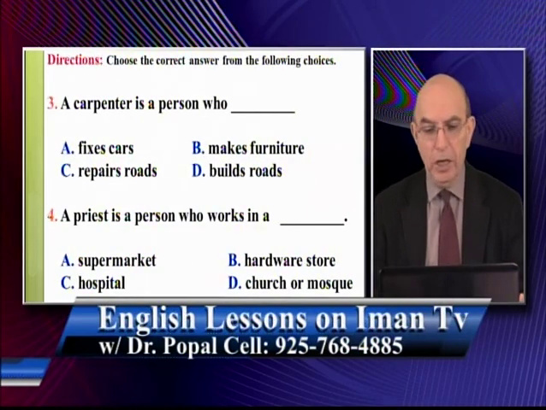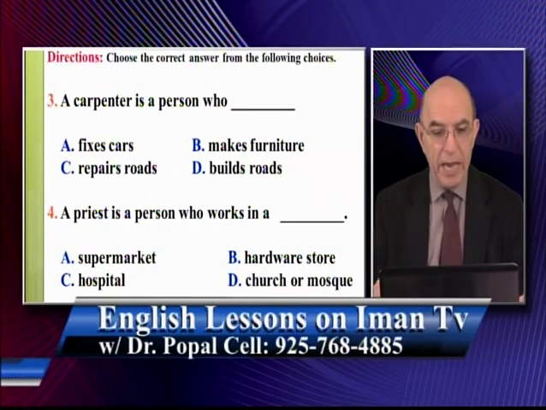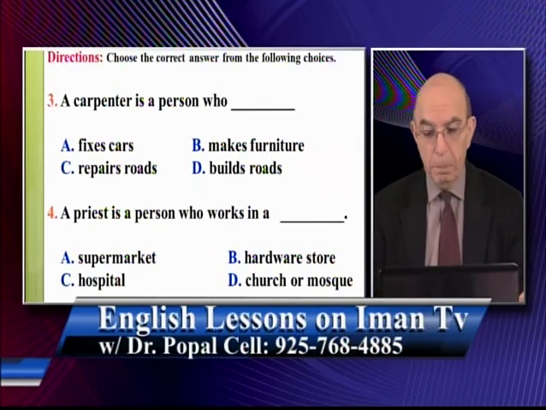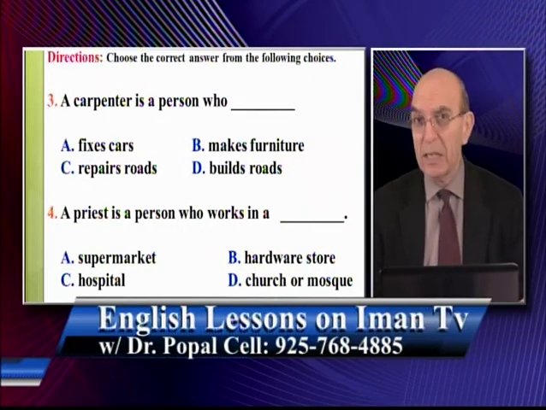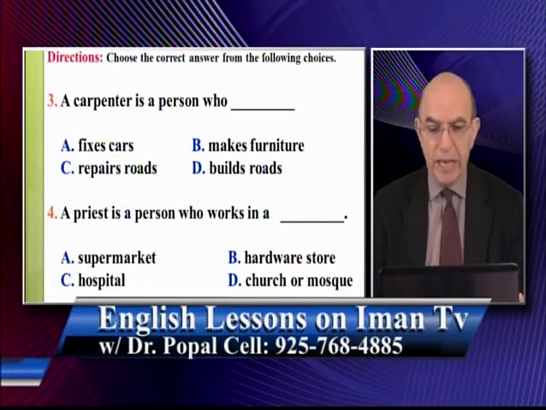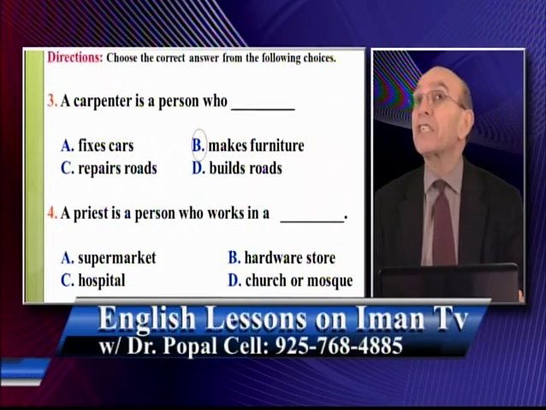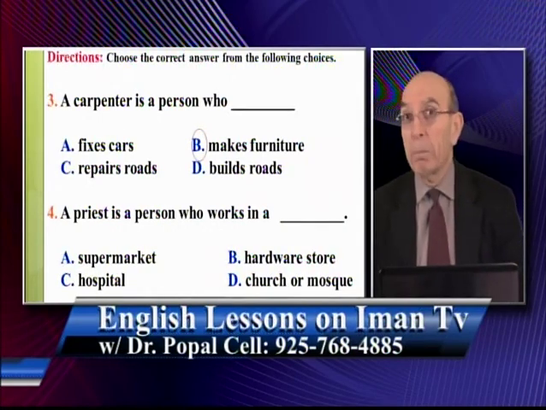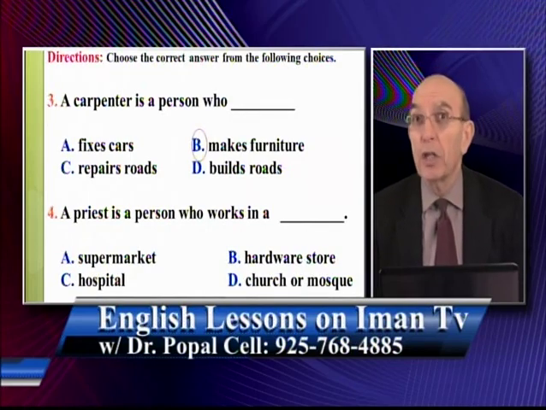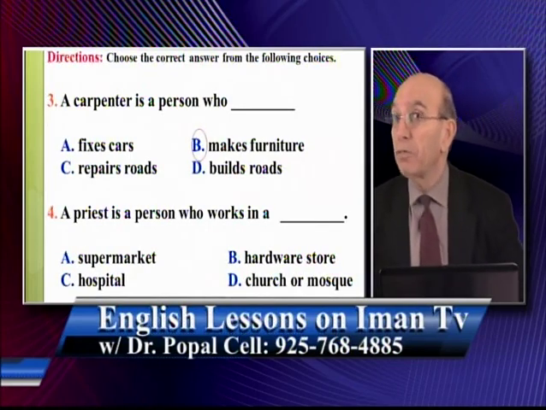A carpenter is a person who blank. A, fixes cars. B, makes furniture. C, repairs roads. D, builds roads. Which one is the correct answer? A, B, C, or D? The correct answer is a carpenter is a person who makes furniture. Tables, chairs, couches, sofas. Also, in building construction, you need what? You need carpenters.